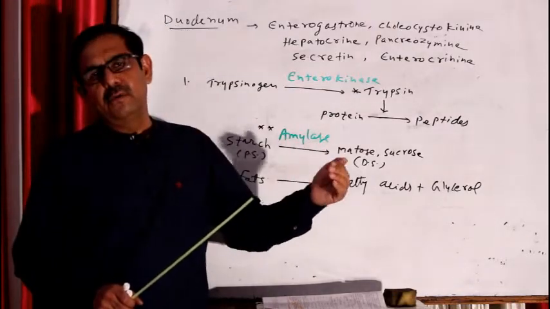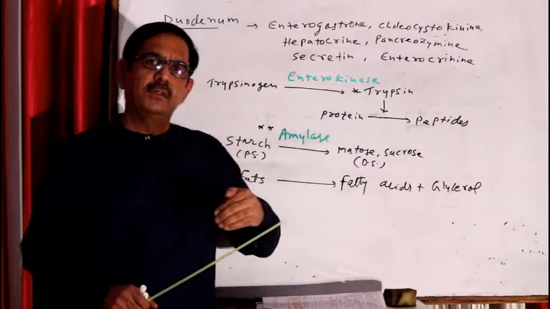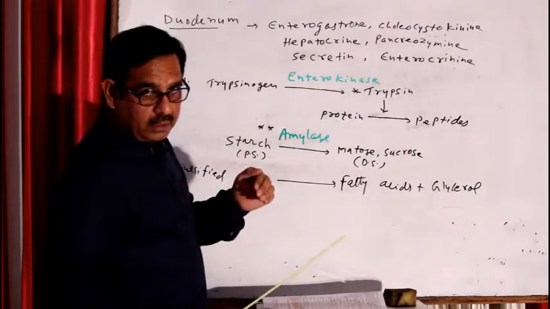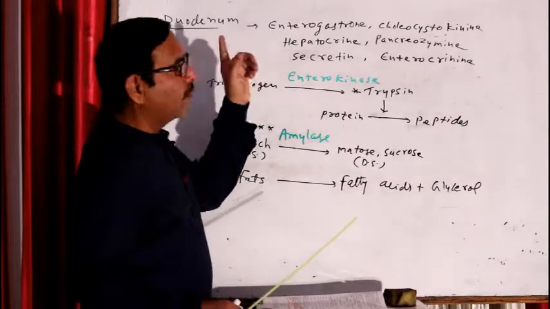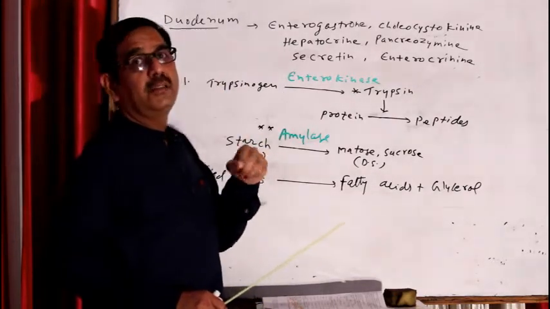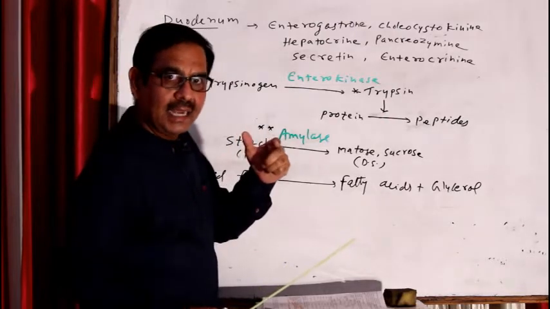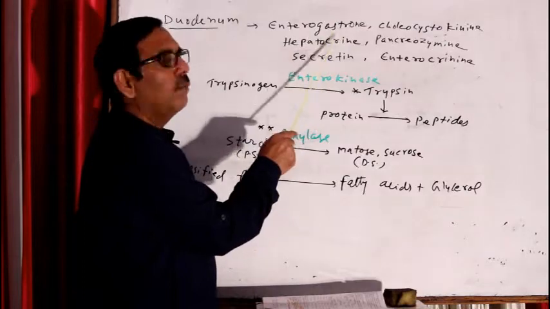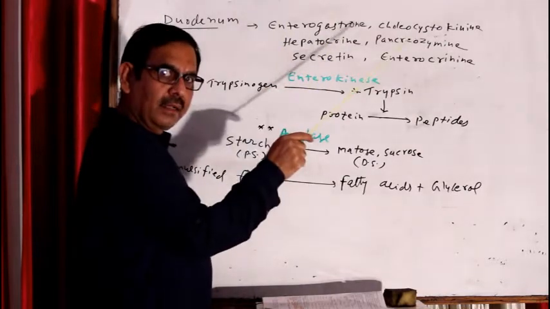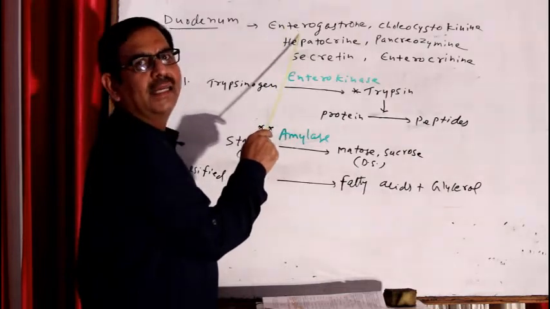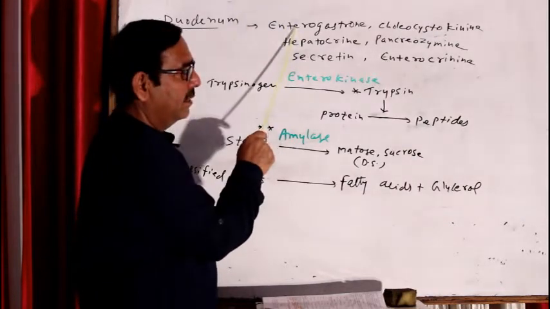So when acidic food from the stomach enters the duodenum, it stimulates secretion of hormones. There are 6 hormones secreted from the duodenal wall by the stimulation of HCl or acid. The first hormone is enterogastrone. This hormone goes to the stomach and stops peristalsis and secretion of gastric juices.